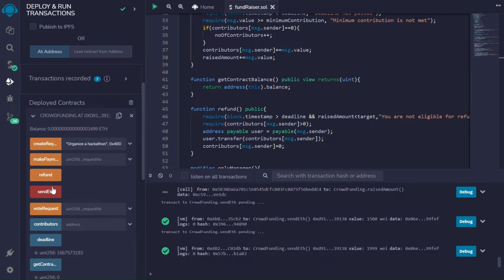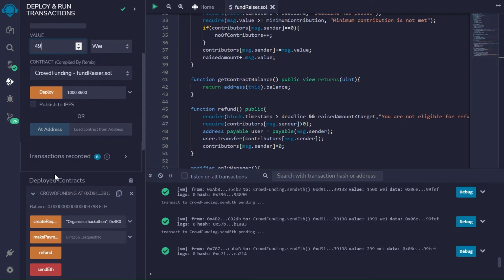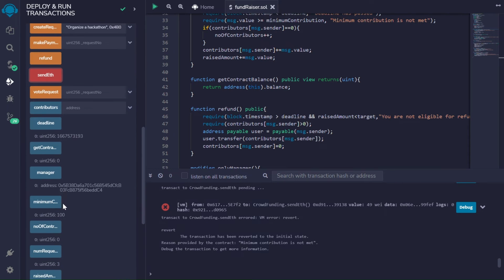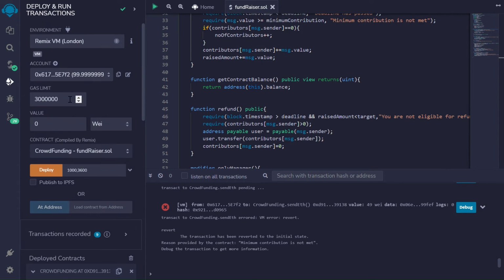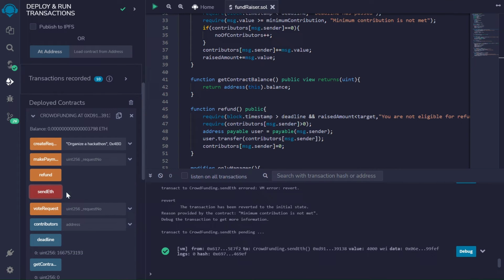Let's test a third contributor. No, let's keep him at a good 300. Let's now add a fourth contributor with 50 V. So we can see that the minimum contribution is not met because we set the minimum contribution as 100 V. That's the minimum amount that he needs to pay. Let's hope that he gets rich. So now he is willingly ready to pay around 4,000 V. He can individually complete the fund for election.